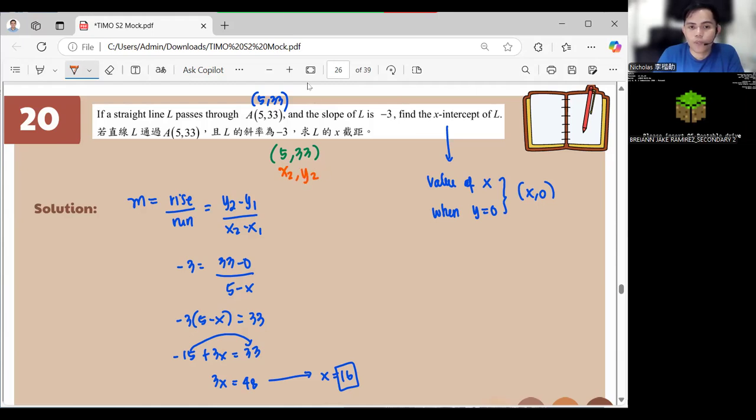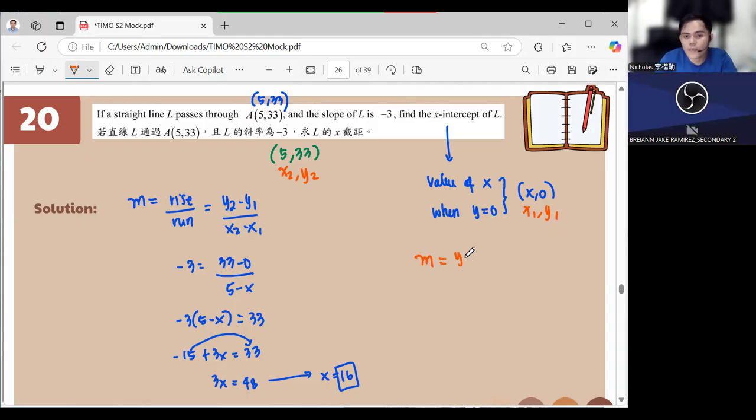Okay? And this one here will be x sub 1. Then this is y sub 1. So following the formula, y sub 2 minus y sub 1 over x sub 2 minus x sub 1, it will become 3 minus 0 over 5 minus x. Okay? Any questions with that? None. Okay.